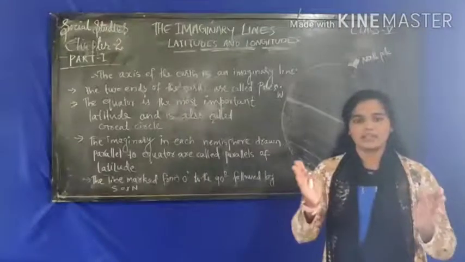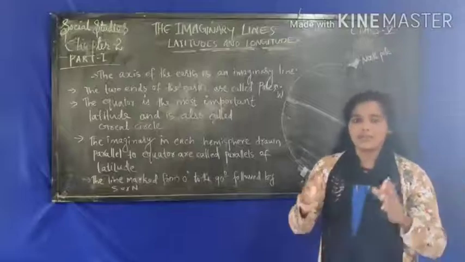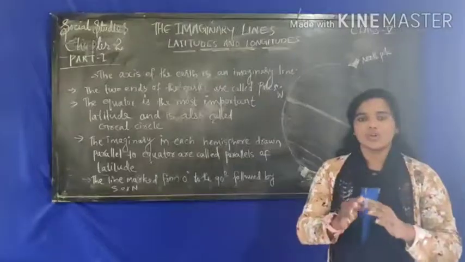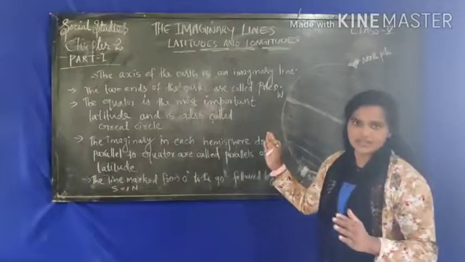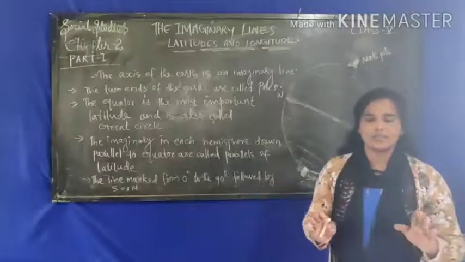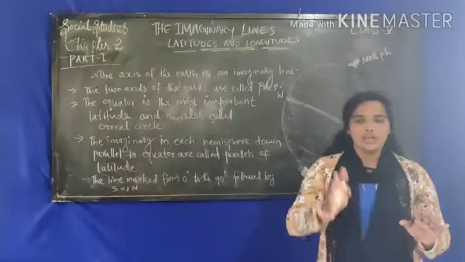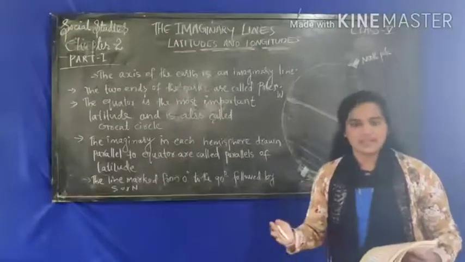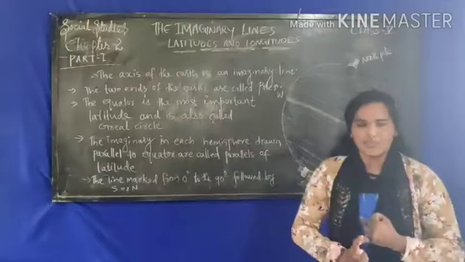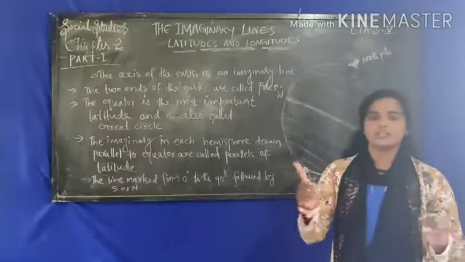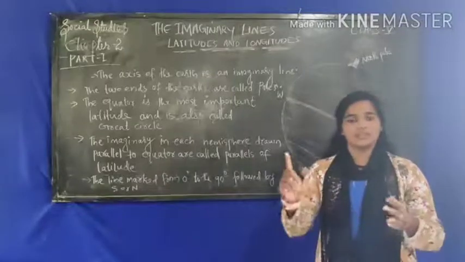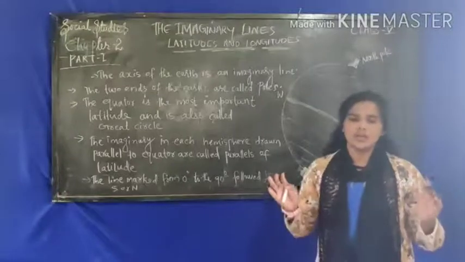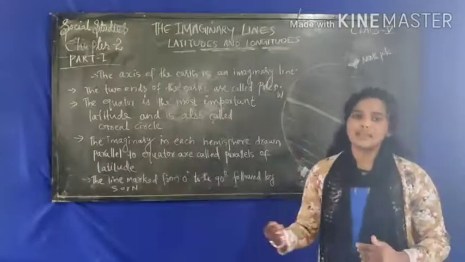There is a difference between a globe and a map. A globe is a man-made small model of the earth, and a map is a drawing, a flattened version of the globe. So an atlas is a book of maps. So many maps are there, such as a map of India, a map of Bihar, a map of our continent, and a map of the whole world, isn't it? Now how can we find a place on a map?